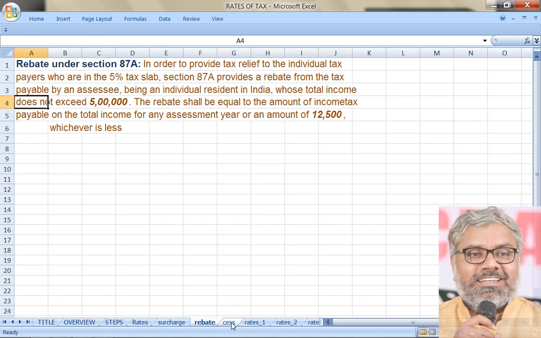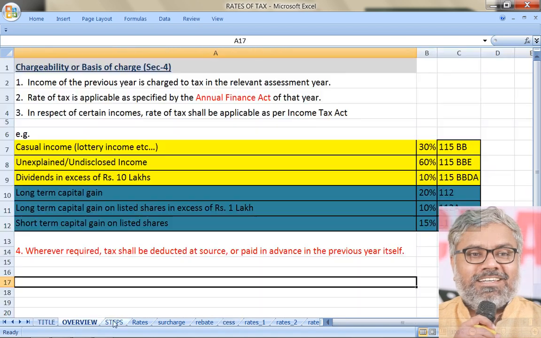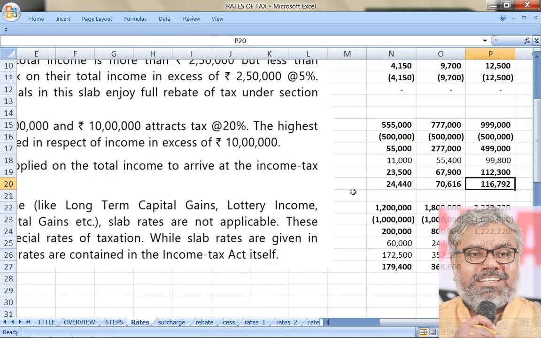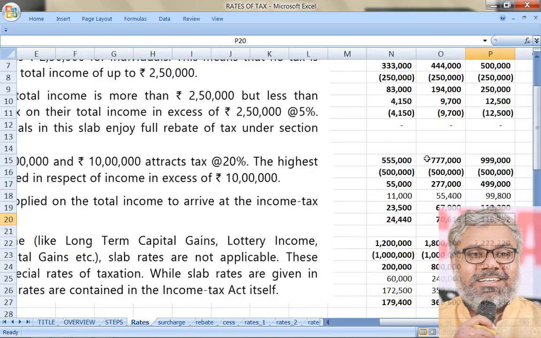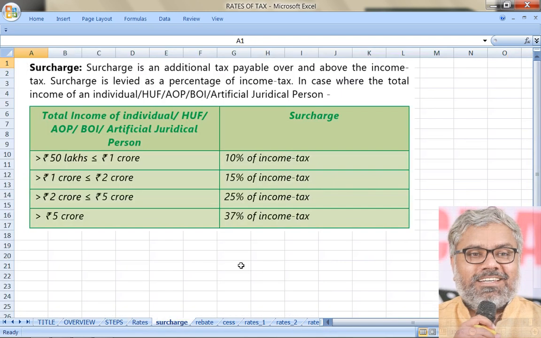This is how base tax has to be calculated. Rebate has to be calculated in particular circumstances. Cess has to be added in all circumstances. Always cess has to be added. That is the base tax liability in relation to individuals. With that, we can conclude this session in relation to individuals normally and how to calculate the base tax liability. Of course, after adding cess also wherever we have to add, except in this case we have added cess here also and here also. So calculate these things and practice them.